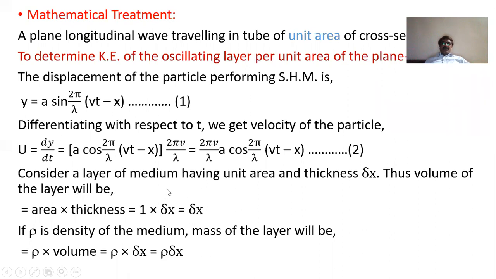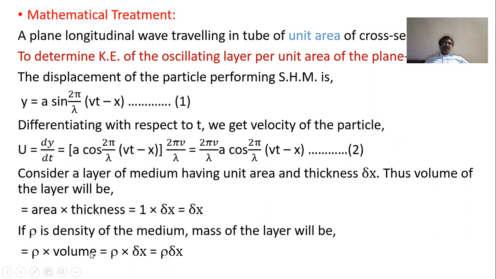Now consider a layer of the medium, of unit area and thickness delta x. The volume of this layer is area of cross section into thickness, that is 1 into delta x, so delta x.